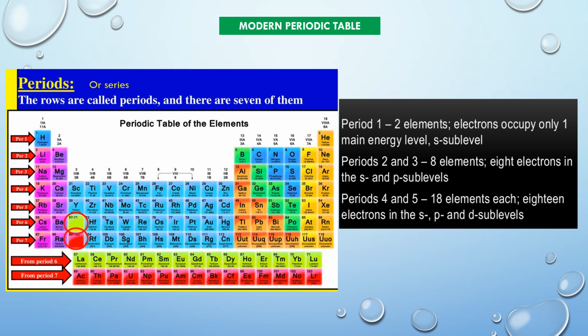The second period consists of 8 elements. It starts with lithium, an alkali metal of group 1.